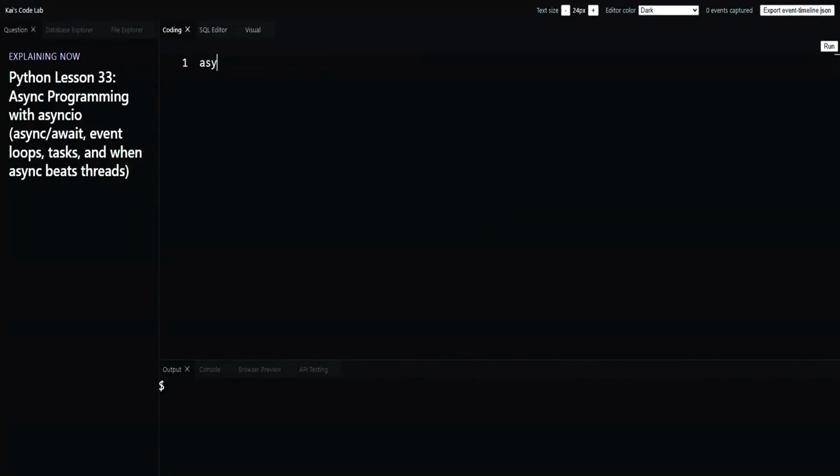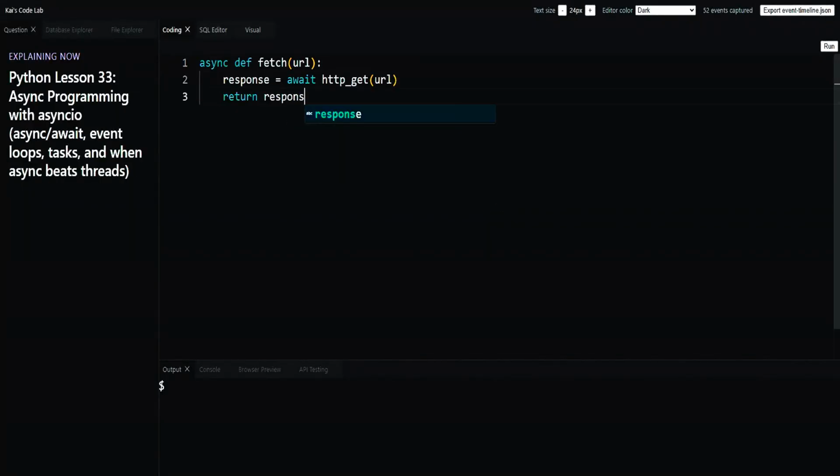You mark a function async def when it's going to pause without blocking the whole program. Notice main is async too. That's not optional. You can only use await inside another async function. So the asyncness has to run all the way up the call chain, from main down to fetch.